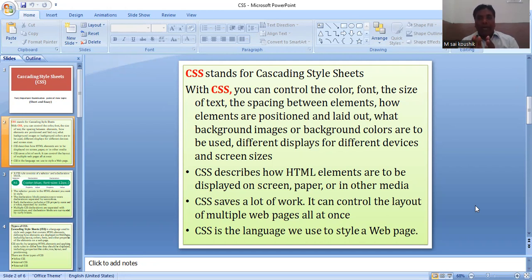This is how to apply a style format to the web page. I am writing here: with CSS, you, me, and all those who maintain the website and web pages, can control the color.